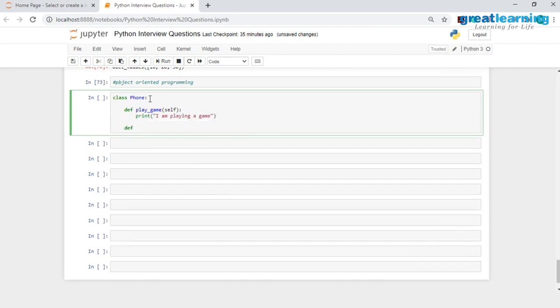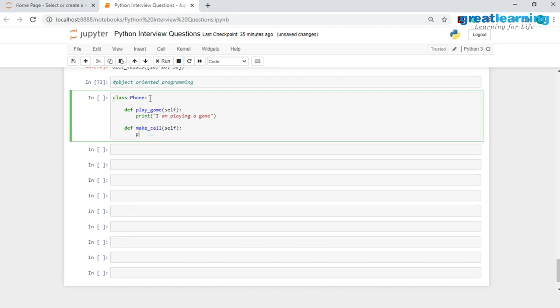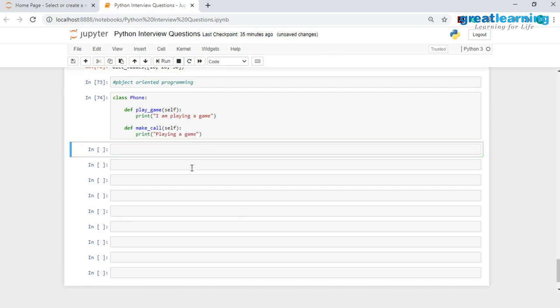Now we will go ahead and create our second method, and we will call that second method make call. This again will only have one attribute, which is self, and I'll have the print statement over here again, and I will write down playing a game. We have created this class.